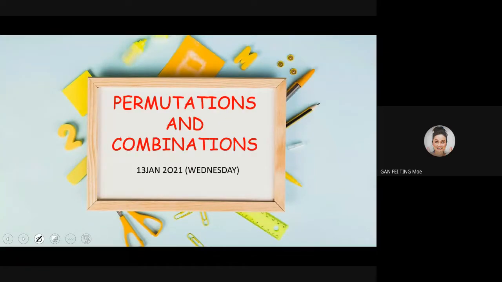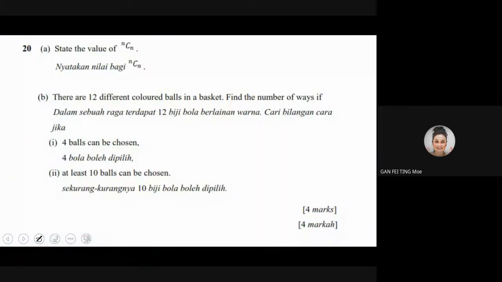Now I shall go to our topic today, permutations and combination. Okay, thank you, Daniel. Permutations and combination, right? So let's continue. So this is the question. So the question says, state the value of NCN. Nyatakan nilai bagi NCN.